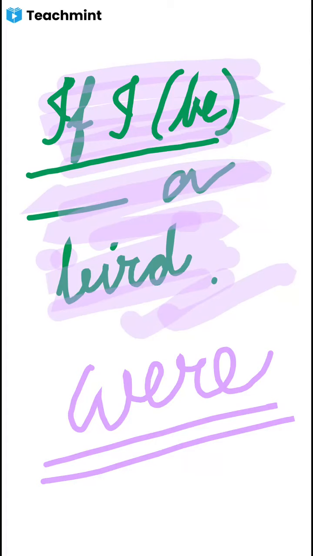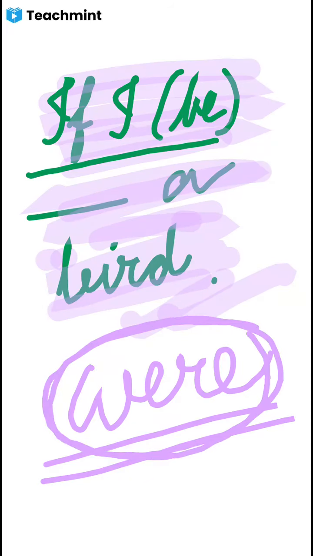Generally, with I we use was, isn't it? Our general rule is to use was. But in this case, it will always be in past form and the verb will be the plural verb: if I were a bird. Remember, this is an exceptional case, an exceptional rule, so you have to remember this exceptional rule also.